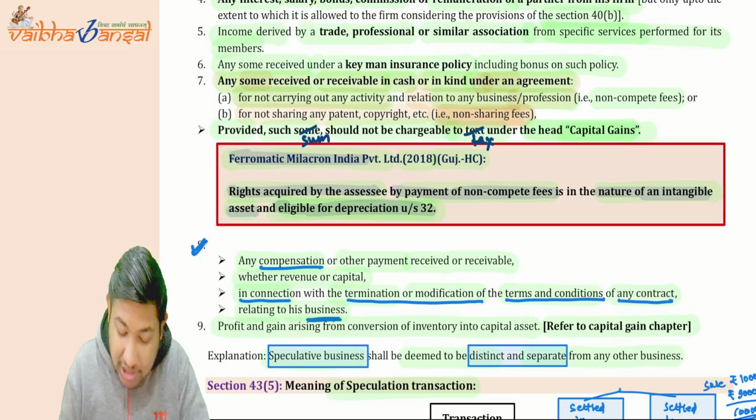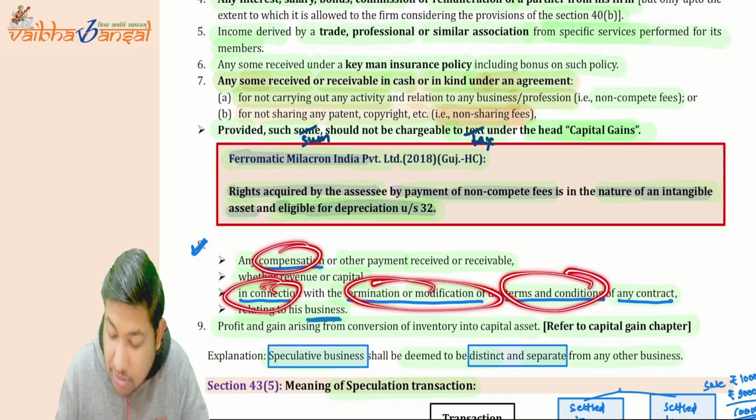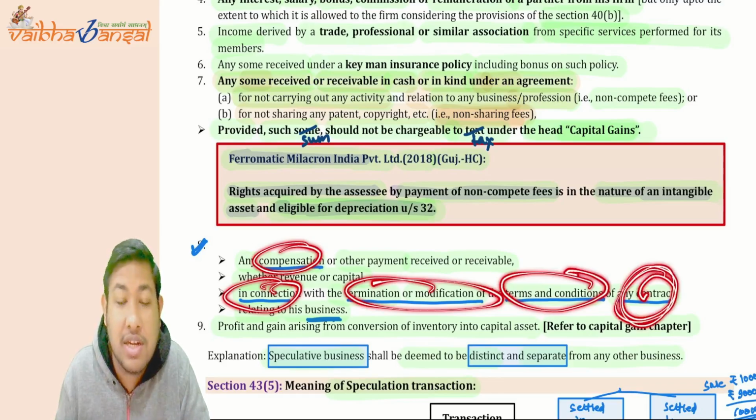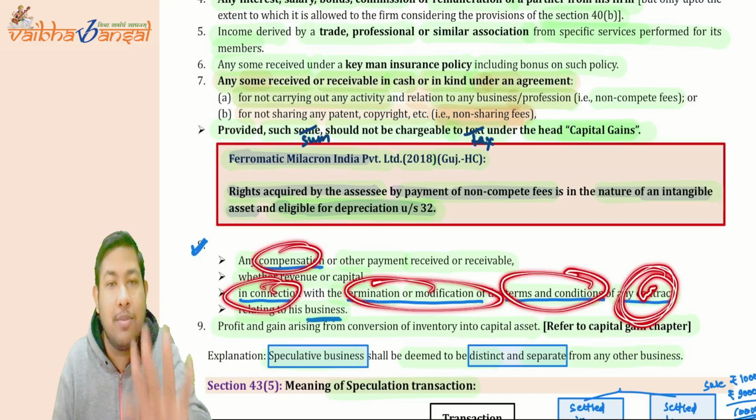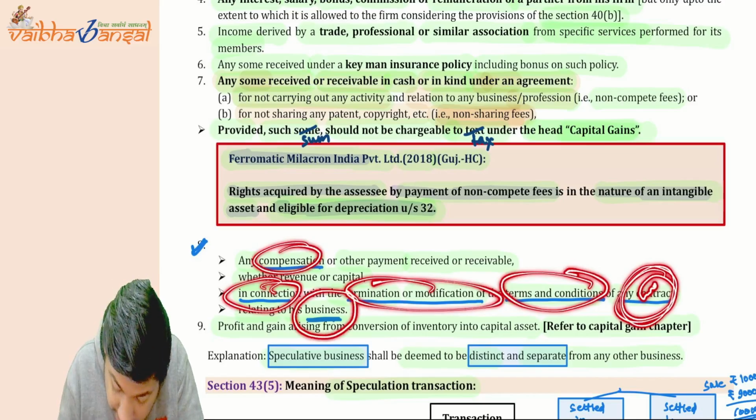Now, any compensation in connection with the termination or modification of the terms of any contract. If you are modifying or terminating any terms and conditions of any contract in relation to what? Business.